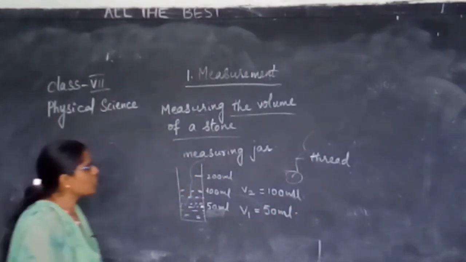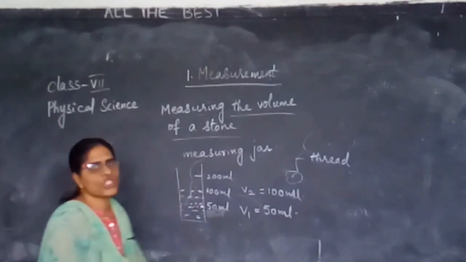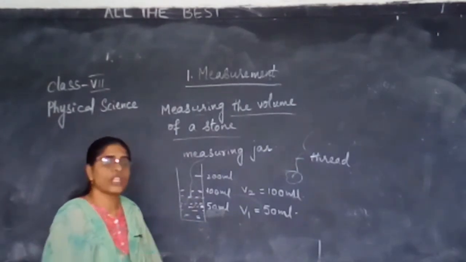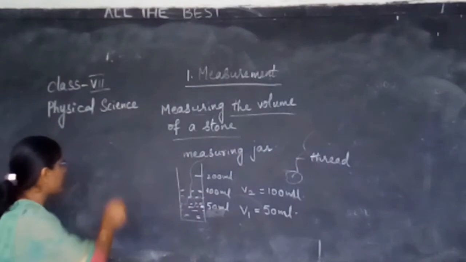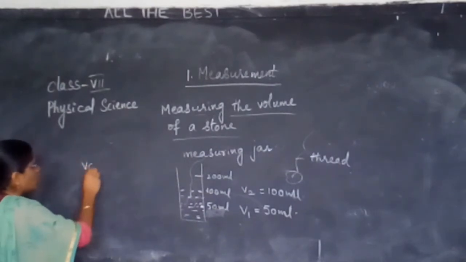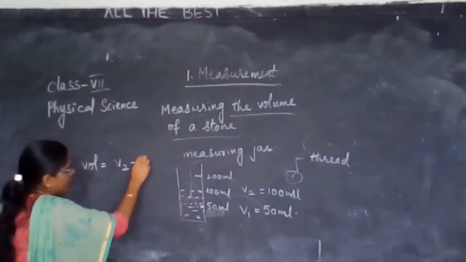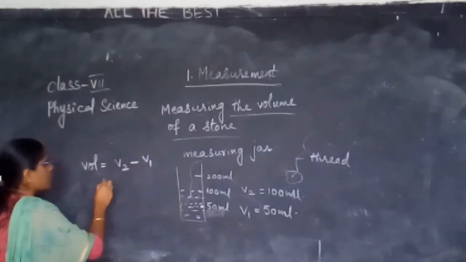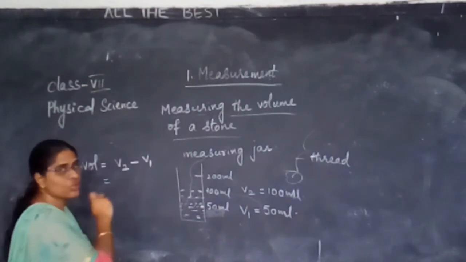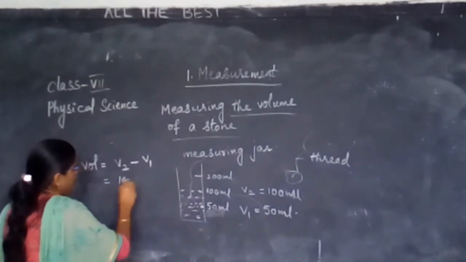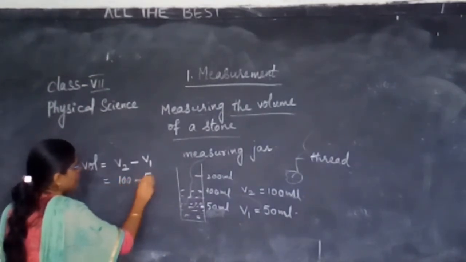Now I want to find out how much volume the solid object has occupied. Volume equals V2 minus V1. V2 is 100, V1 is 50, so 100 minus 50.